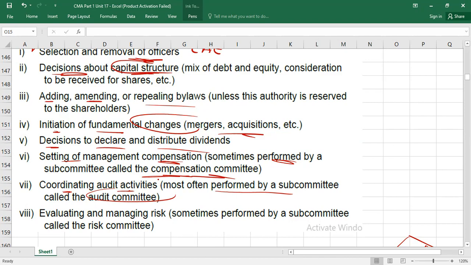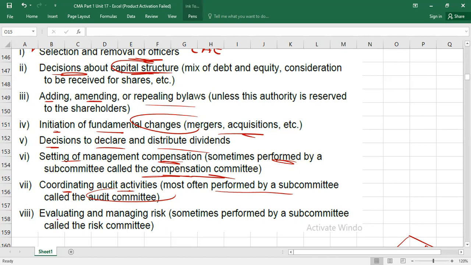So many decisions are there, like who will be our auditors, who will be the head of CAE, what should be the fee we should pay to the audit firm, or what should be the salary of CAE. All these things are decided by what? Audit committee. And I taught you audit committee in much detail. The functions of audit committee with respect to internal audit and external audit. It means audit committee is also part of board of directors. It means indirectly these decisions are taken by board of directors.